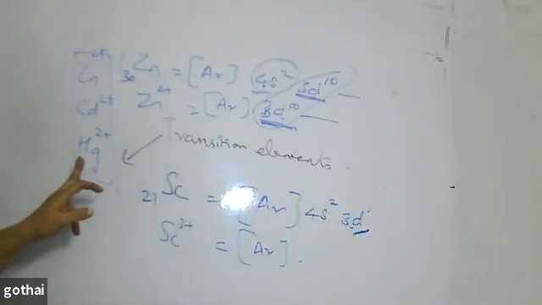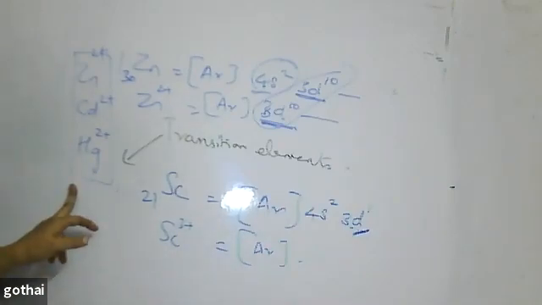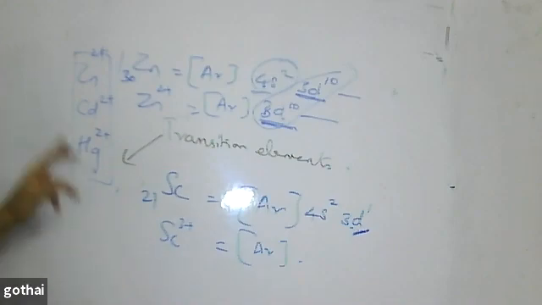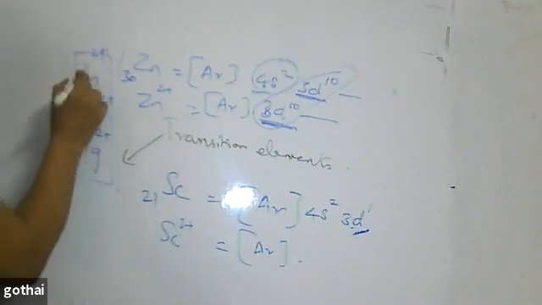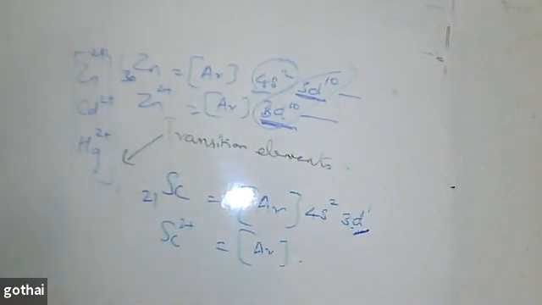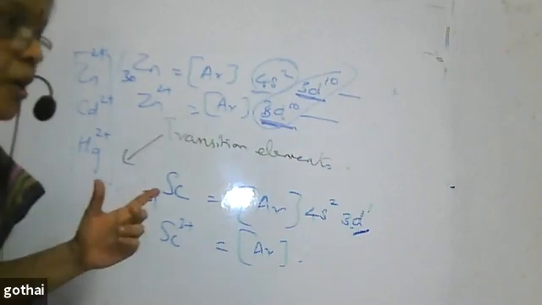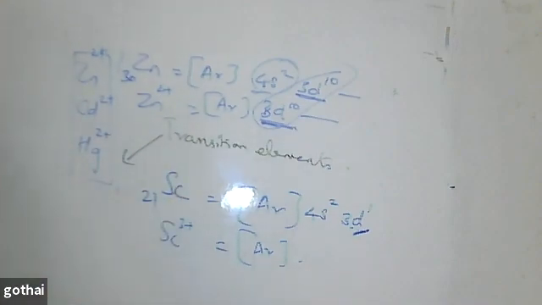So like I told, Hg shows +1 and +2. +2 is more stable than +1. +1 is very rare and readily oxidizes to +2. So only we say that zinc, cadmium, and mercury are not called transition elements. They are called d block elements, but not transition elements.